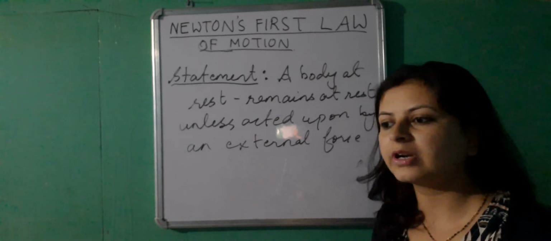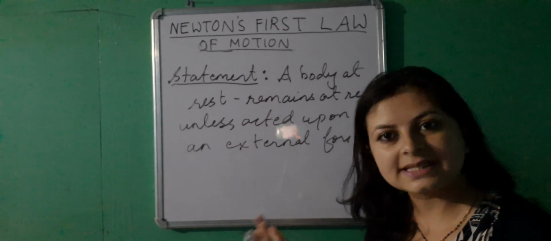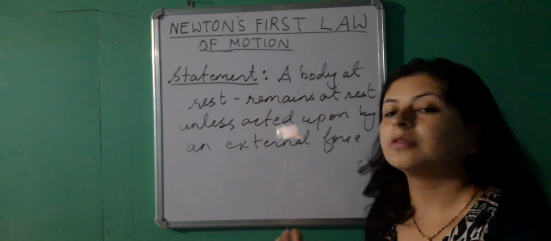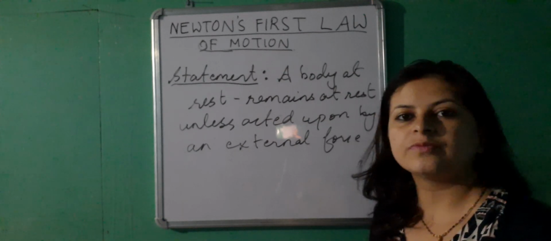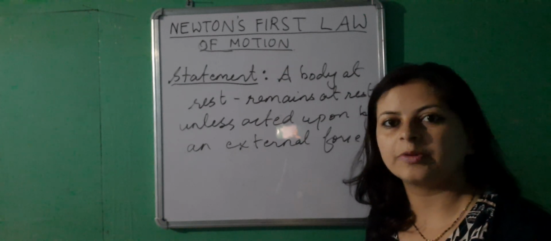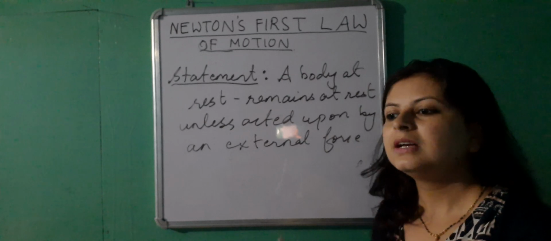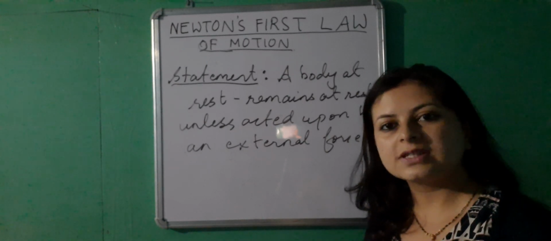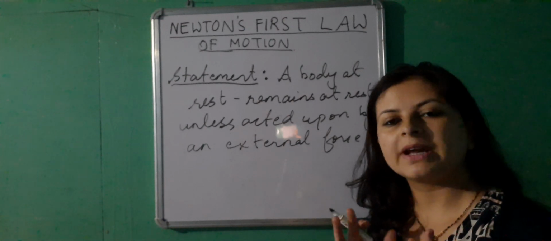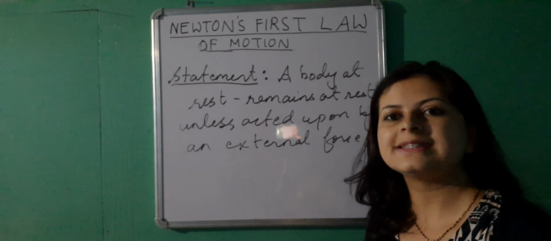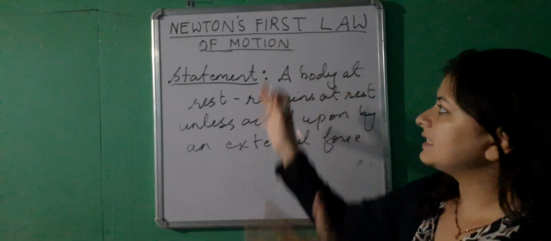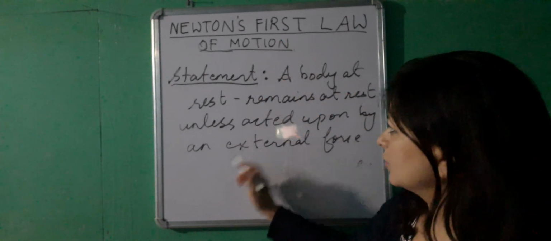So for a moving body, what happens? The body may accelerate if a force acts on it, or the body may change its direction of motion because of a force acting on it. That means if there is nothing acting on the body, it will remain as it was in the beginning. So unless you apply a force on a body, the body's state of rest or of uniform motion is not going to change. That is the statement of Newton's first law of motion.